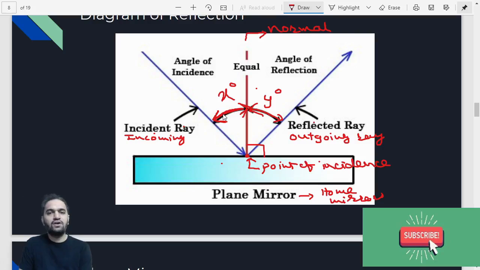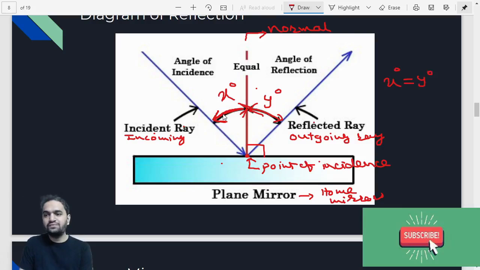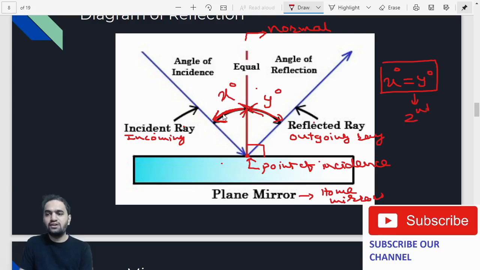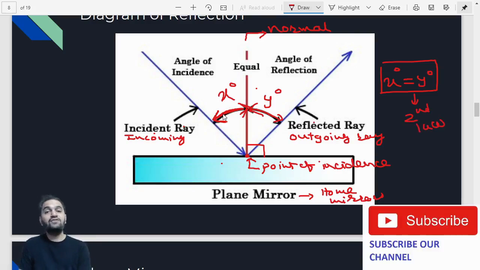In this case, you have to understand that x degree is equal to y degree. That is one of our laws, the second law we are going to look into. So angle of incidence is equal to angle of reflection.